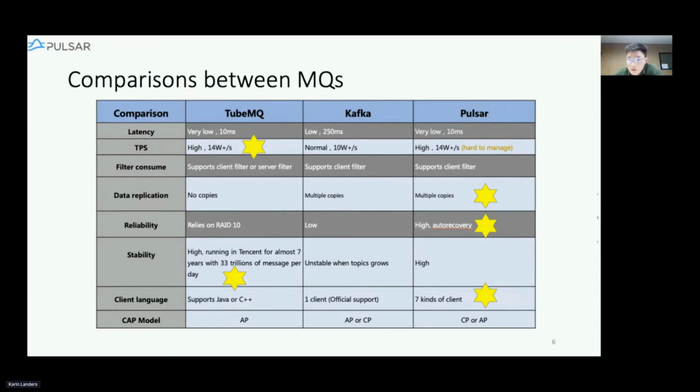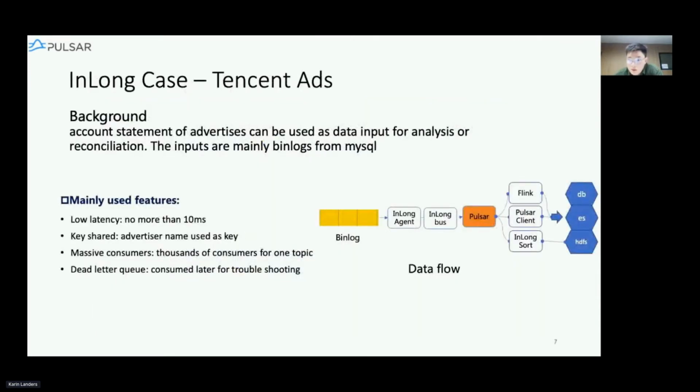And here we're going to present a data stream on how we apply Apache InLong and Apache Pulsar in certain cases. Take Tencent Ace, a big department mainly focused on advertisement. The data they want to use is the binlog in their databases. Among it is information about the transactions they made, and they need the binlog as a kind of backup or for analysis work.